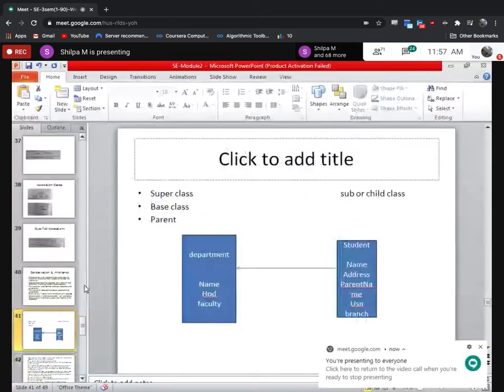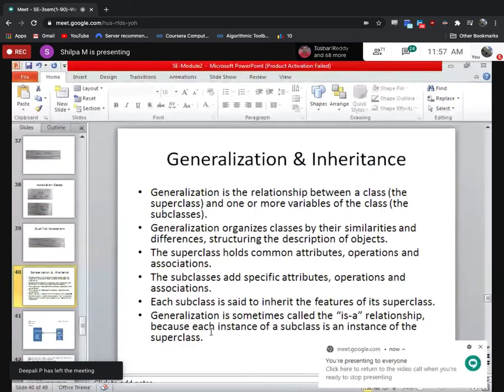Okay. This is about inheritance. Whatever I explained, that is there within the text here. Let me know if something I have not explained. All of you can go through it.